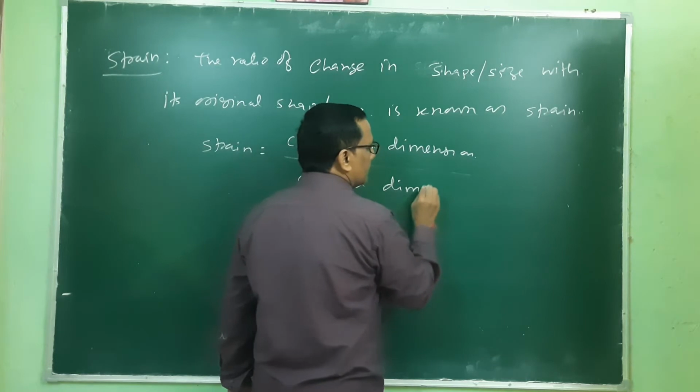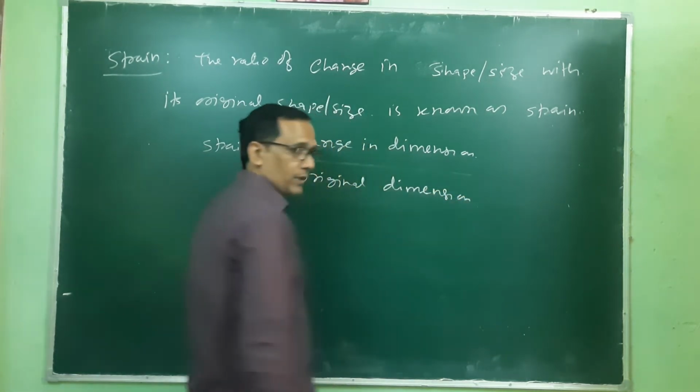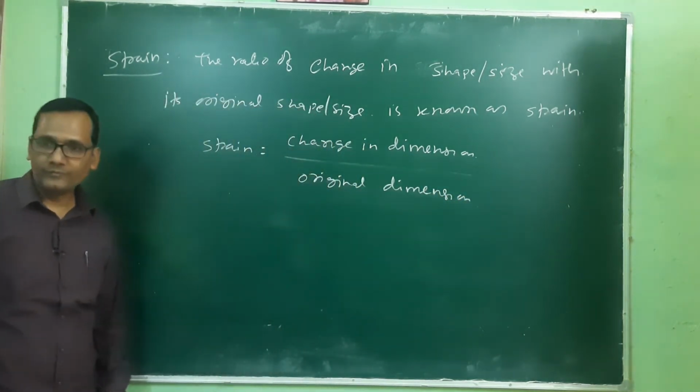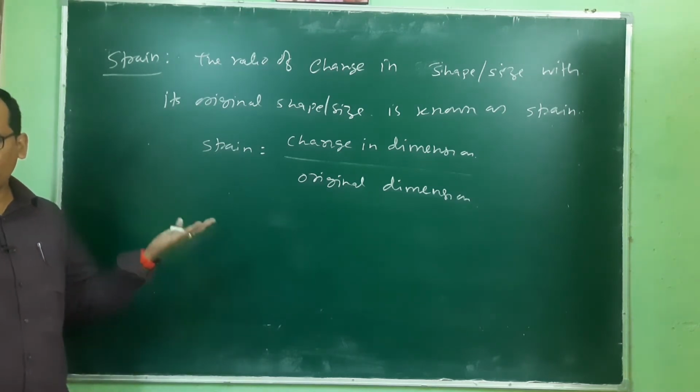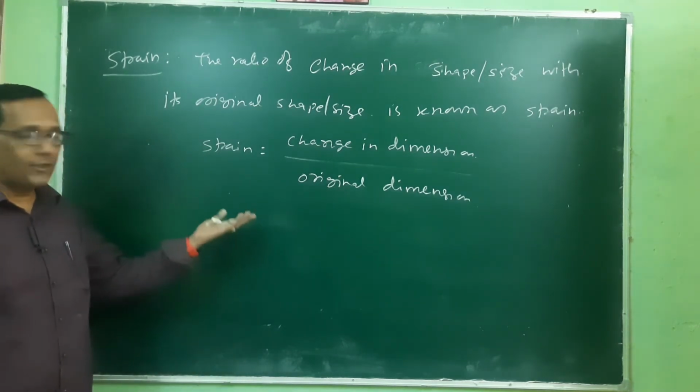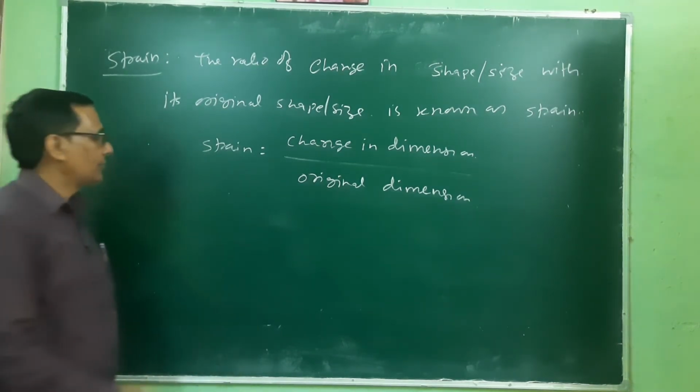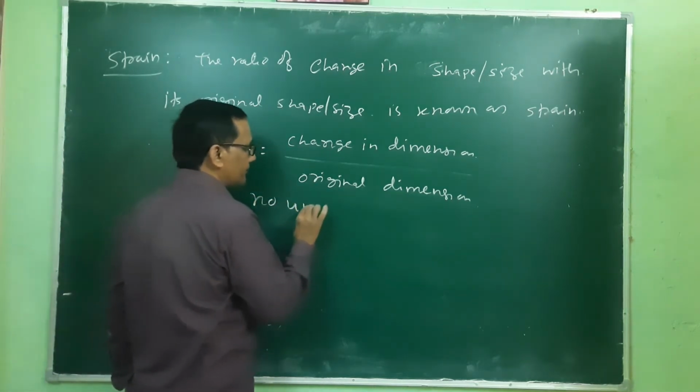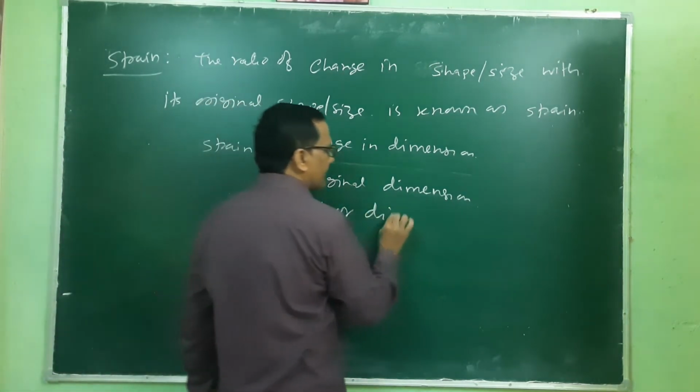It has no unit or dimension, because it is just a ratio.